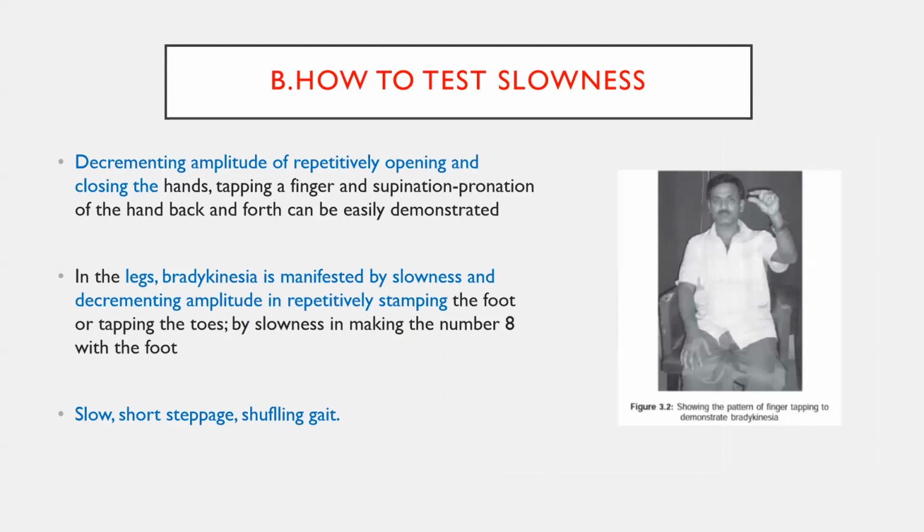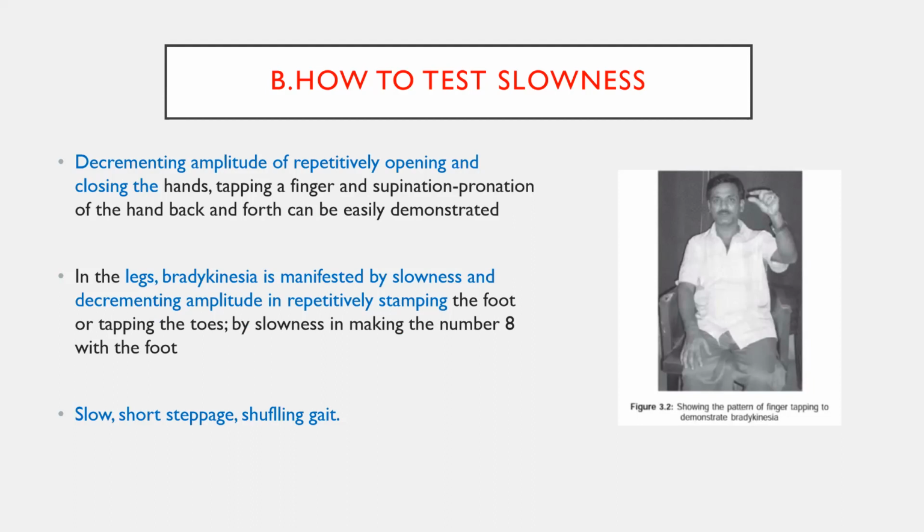Then come to how to check the slowness. It can be checked in the upper limbs and lower limbs also. Tell the patient to tap the fingers, that is thumb and index finger, and you need to see for gradual slowing of the movement along with decreased velocity. Gradual slowing will also be there, and amplitude will also be decreased. That is called bradykinesia. You need to tell the patient to do at least 8 to 10 movements. Then you look for the gradual slowing and gradual decrease in the amplitude of the movements.